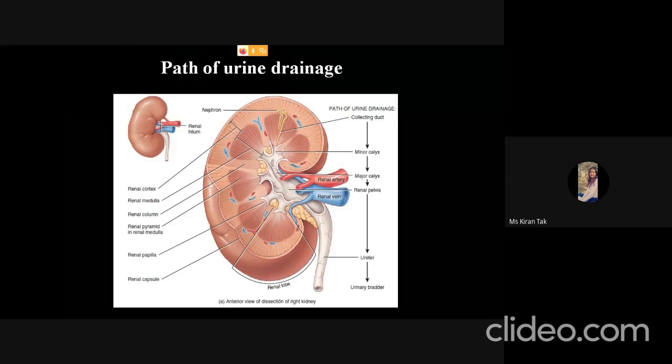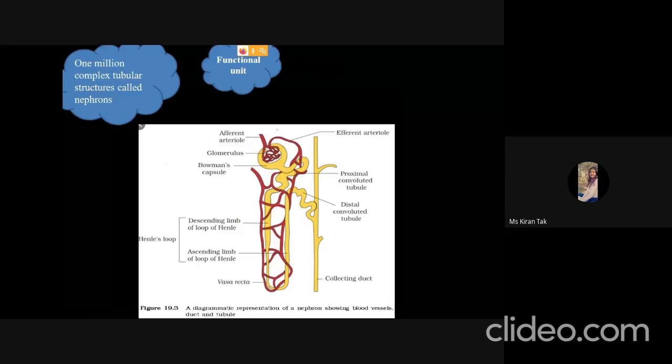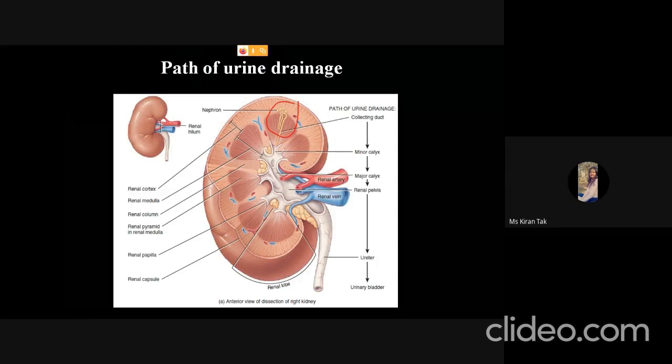Okay, so what is the path of the urine drainage? So this is the nephron. As we see in this picture, this is the collecting duct. There are a number of nephrons present here, and all the nephrons are connected to the collecting duct, and the urine is drained into the collecting duct.